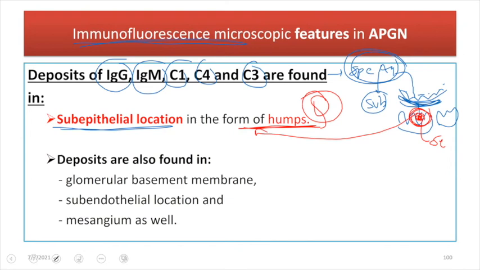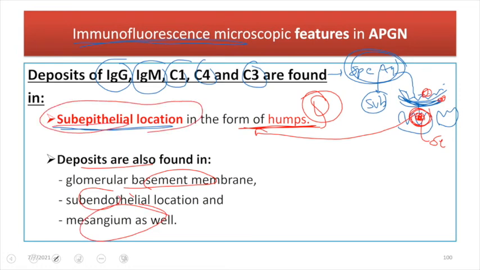The deposits can also be found here, and here, and here. So the deposit can also be found in the glomerular basement membrane, in the subendothelial area, and also in the mesangium as well. But the most common location still remains the subepithelial location because of the cationic charge.